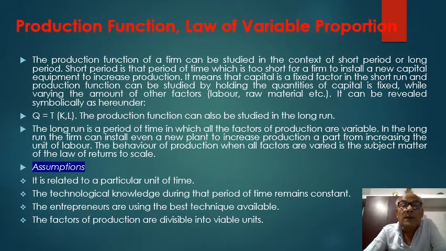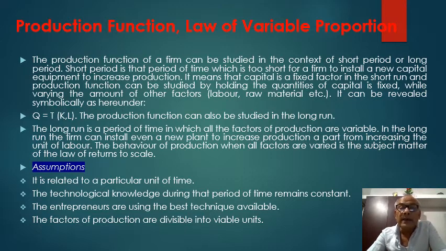Production function or law of variable proportion. The production function of a firm can be studied in the context of the short period or the long period. Short period is that period of time which is too short for a firm to install new capital equipment to increase production.